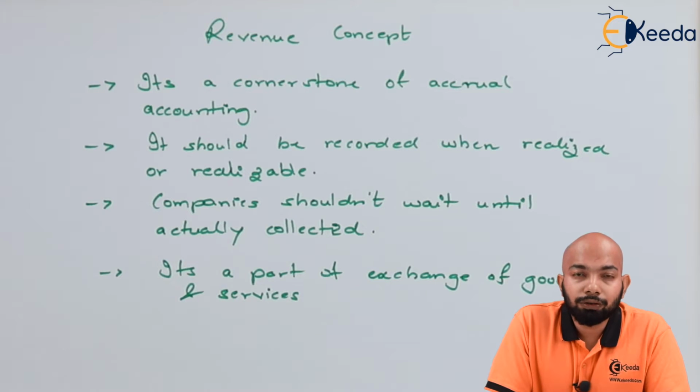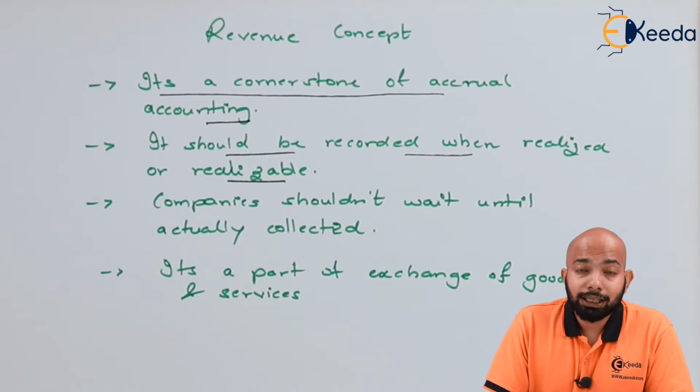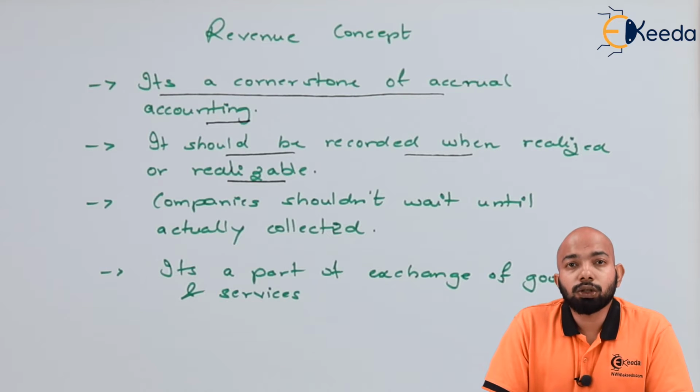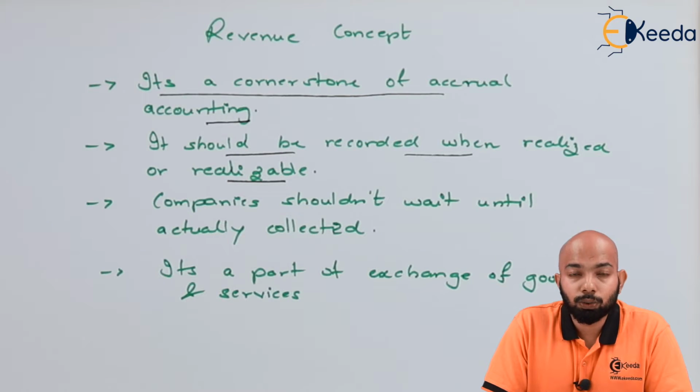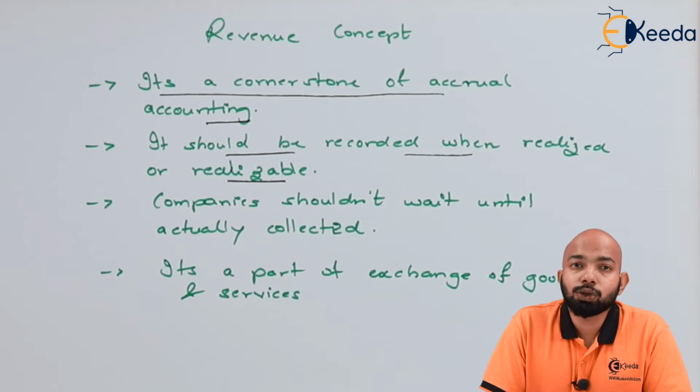Let's understand what further details have been given here for your reference. As I mentioned, it should be recorded whether it has been realized or is realizable. The moment the right has been created, just like in the accrual concept, when the legal right to receive it has been created, the revenue concept follows the same thing as the accrual concept. Hence accrual or revenue both follow the same thing whether the amount has been realized or realizable. In both cases you have to record these transactions so that you don't miss out on important incomes and revenues. Let's understand a few more details on this.